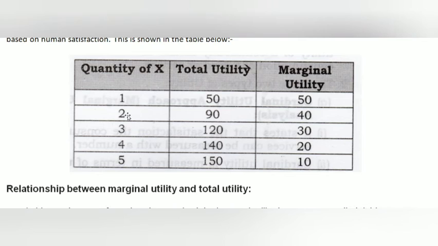Second, in the case of the second unit, the total utility is 90. That means marginal utility will be 40. That's 50, 40. In this way, we can find out the marginal utility of additional units.